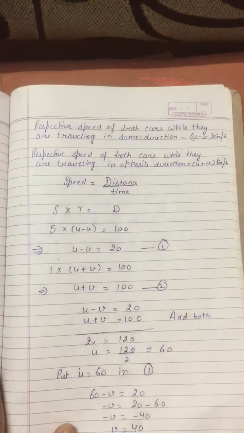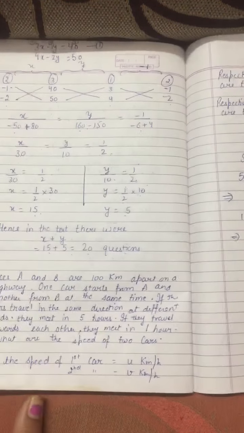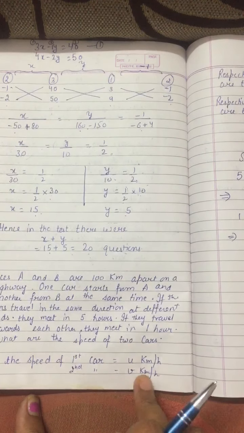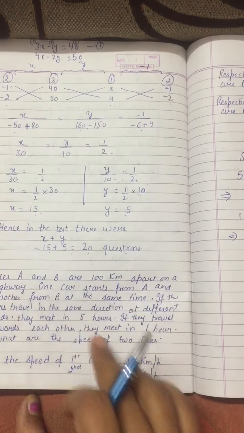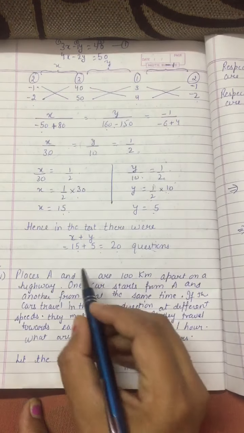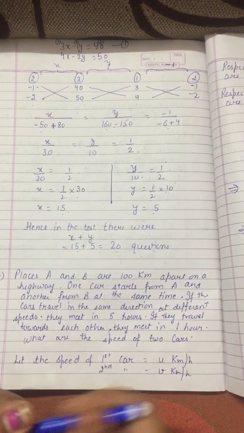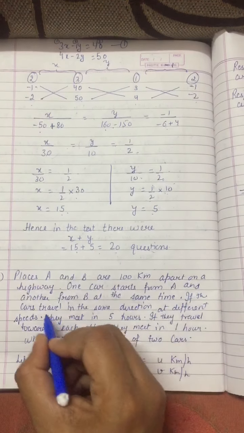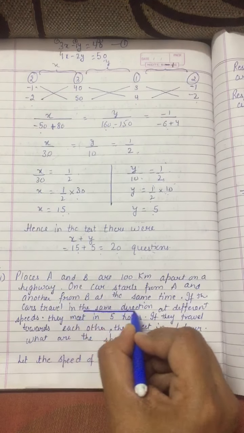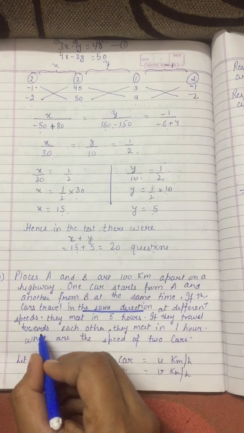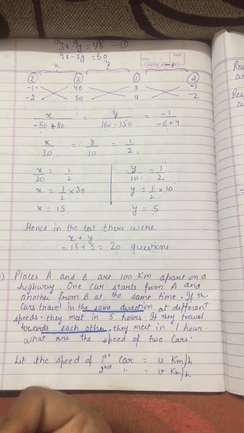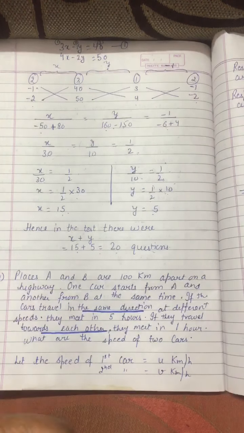Now according to the question, we have taken the speed of the first car as u and the second car as v. According to the question, one thing that is given, first part, if the cars travel in the same direction, and if the cars travel towards each other, means in the opposite direction. These are the two main points.